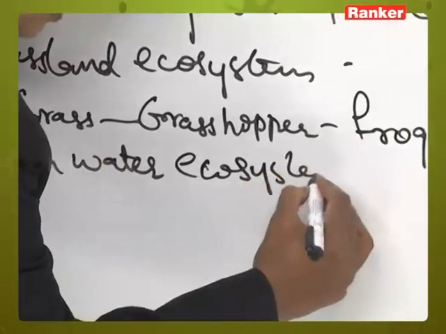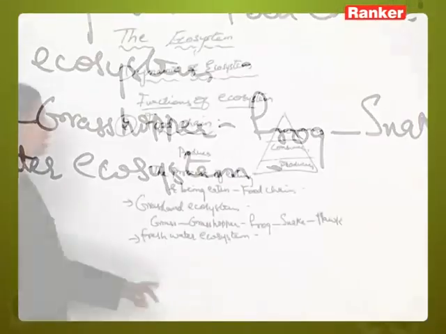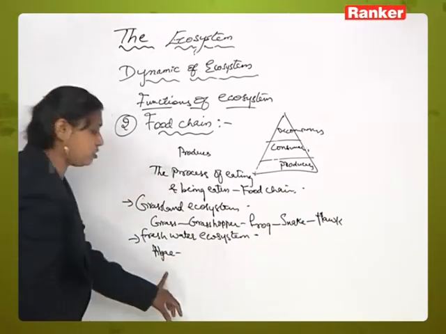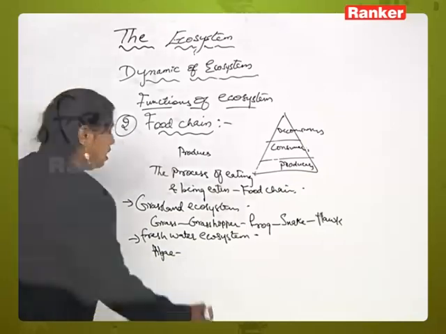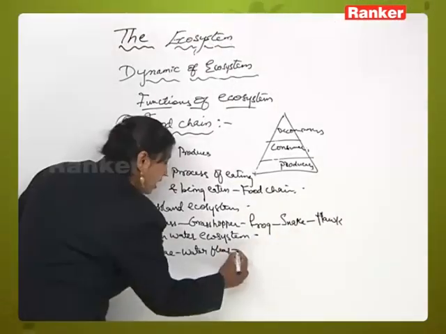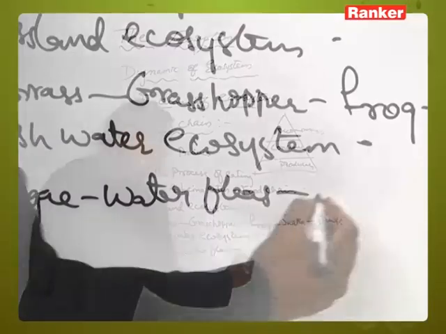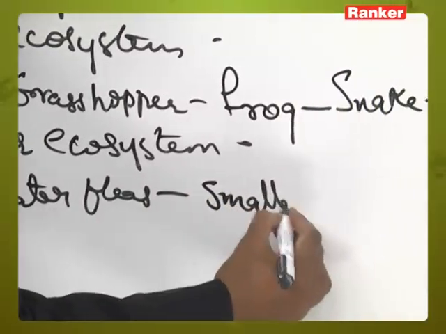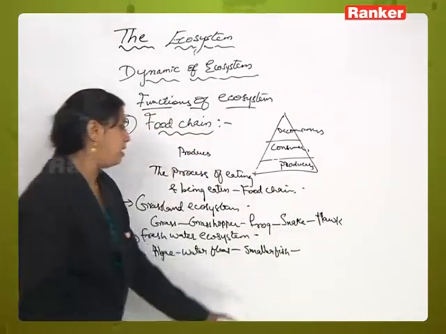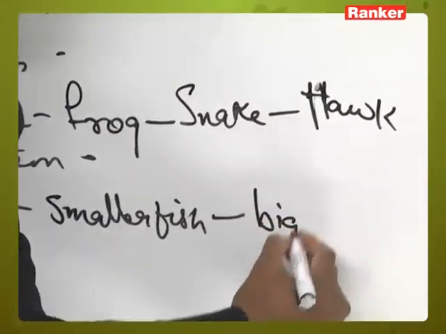So what are the components in a freshwater ecosystem? What you will see? You will see some algae, right? Presence of algae will be there. You will see presence of water fleas, and these will be eaten by smaller fish, and these smaller fish are eaten by bigger fishes,